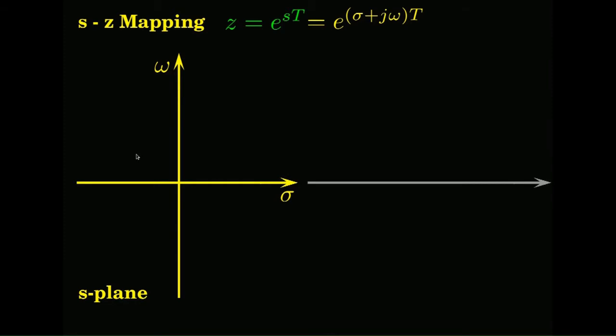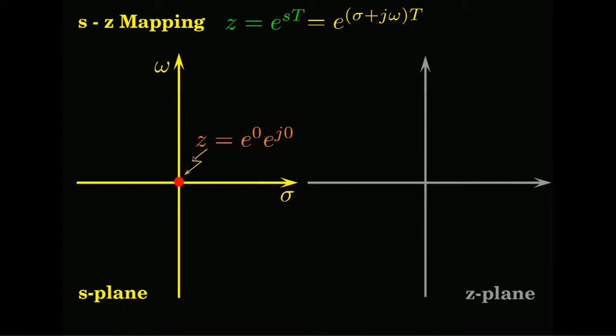So, let us just have a look at that. It also has an x and a y axis. We will call that the Z plane, and consider the most important point, the origin, because a pole at s equal to 0 means 1 by s, and 1 by s is an integrator in the continuous domain. How does it reflect onto the discrete domain? Okay.